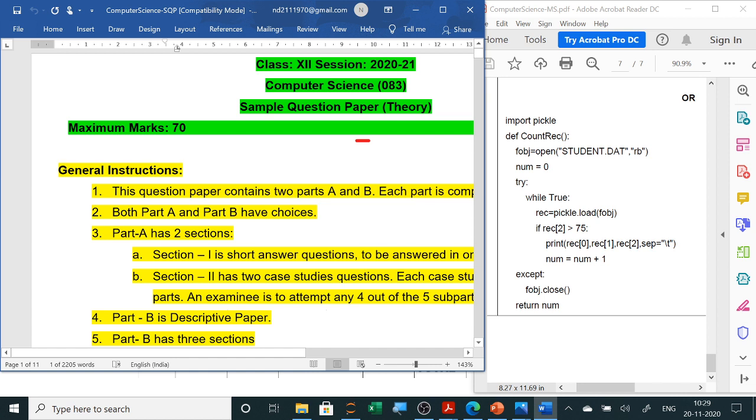This is the paper given by the CBSE sample paper. This is one sample paper. Like this I will try to make videos on many sample papers for practice. You just follow and go through all the videos, and I will be uploading many more videos where many more sample papers will be there.